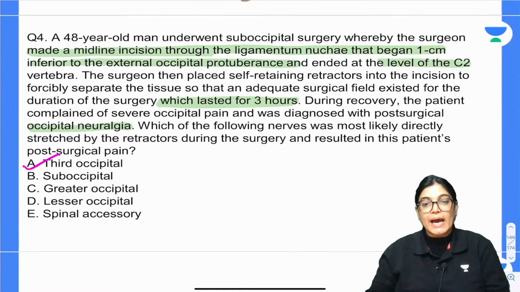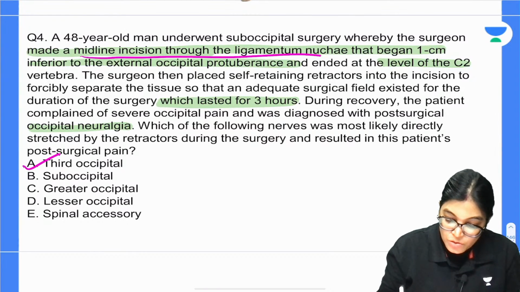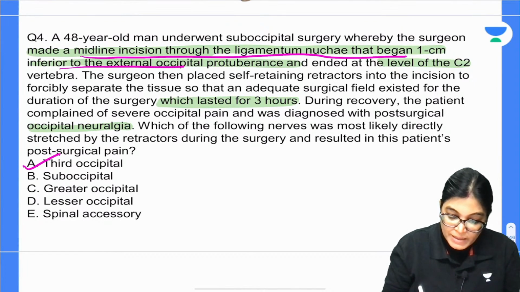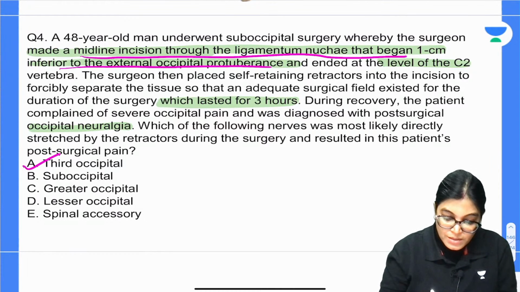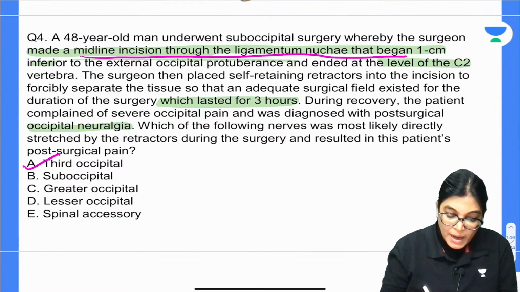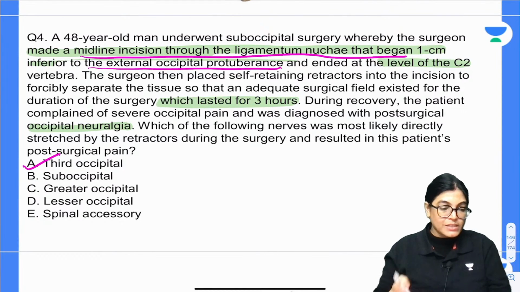If we go for making an incision through ligamentum nuchae, what is the location? Here the incision is a midline incision through ligamentum nuchae 1 centimeter inferior to external occipital protuberance. Since it is near the external occipital protuberance, the nerve supply of this area is by the third occipital. Let me explain you.